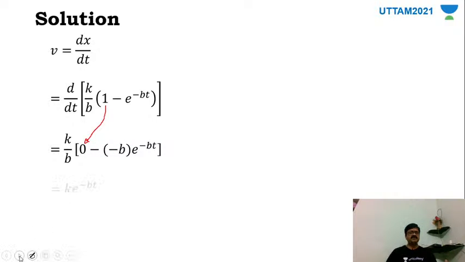So accordingly, the 0 minus of minus gives plus b, so this b and b can be cancelled off, thus we'll get velocity equal to k into e raised to minus bt. So this is the velocity equation, my dear friends.